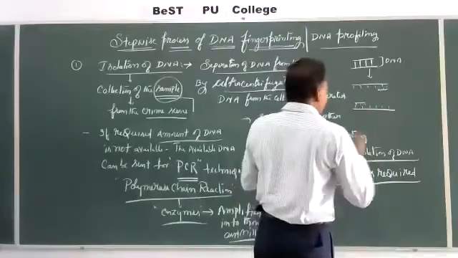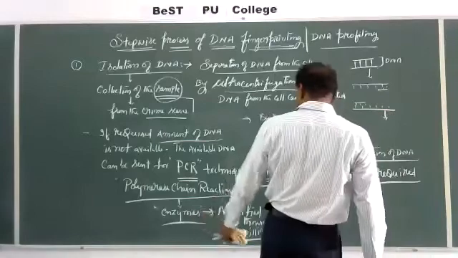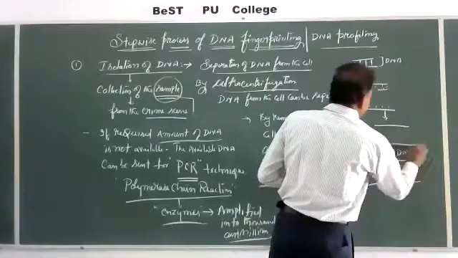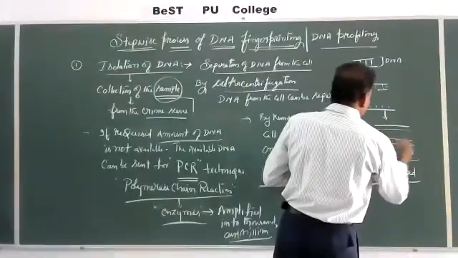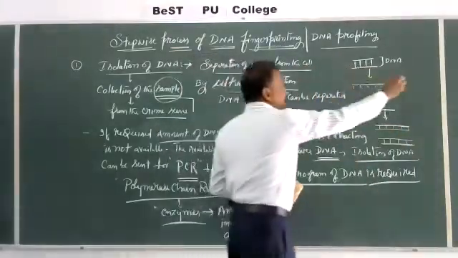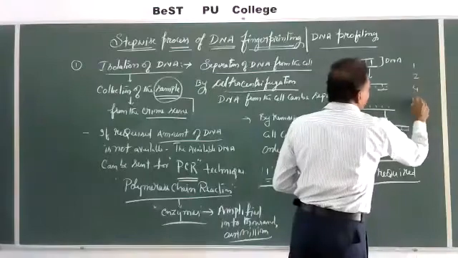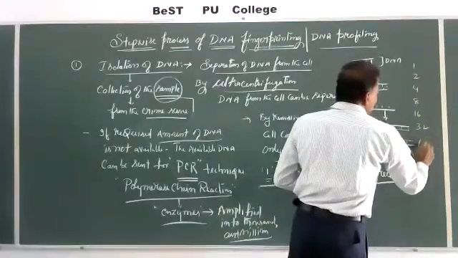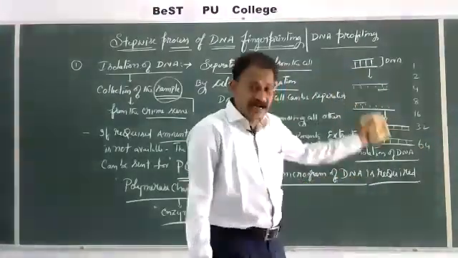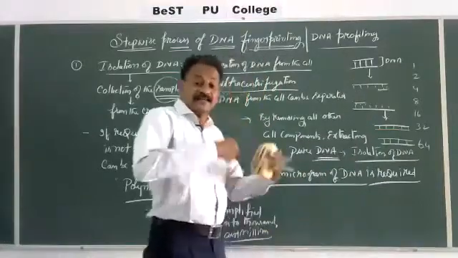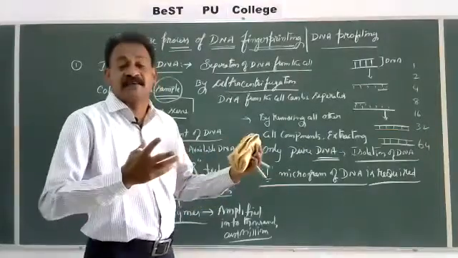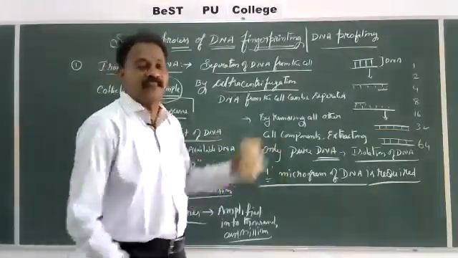So finally, in one cycle, one DNA becomes 2 DNA molecules, the same. So in one cycle, 1 becomes 2, 2 becomes 4, 4 becomes 8, 16, 32, 64, 128. Within 20 to 30 cycles or generations, approximately 1 billion molecules of DNA can be obtained.